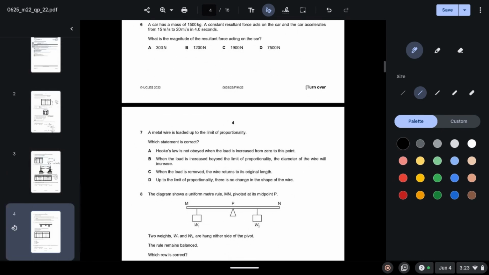Question 6. A car has a mass of 1500 kilograms. A constant resultant force acts on the car and the car accelerates from 15 meters per second to 20 meters per second in 4 seconds. What is the magnitude of the resultant force acting on the car? Magnitude of the resultant force. So we know the formula for resultant force is F equals ma.